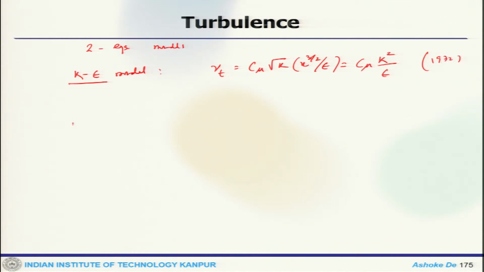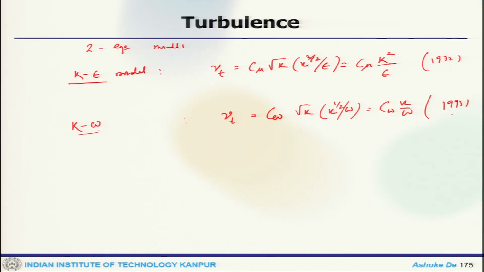Then there is a different variant of model, k omega, where you solve for kinetic energy and the turbulent frequency. In that case, nu T equals C omega k by omega. This was proposed by Wilcox in 1993.